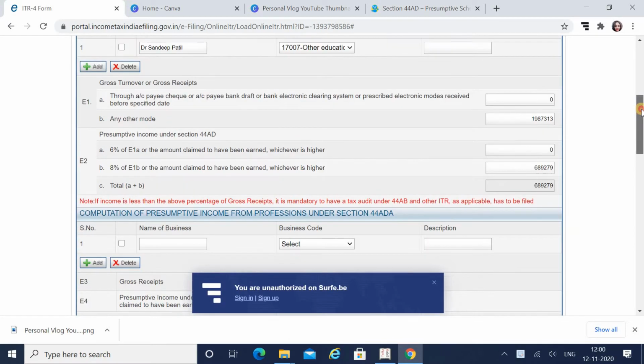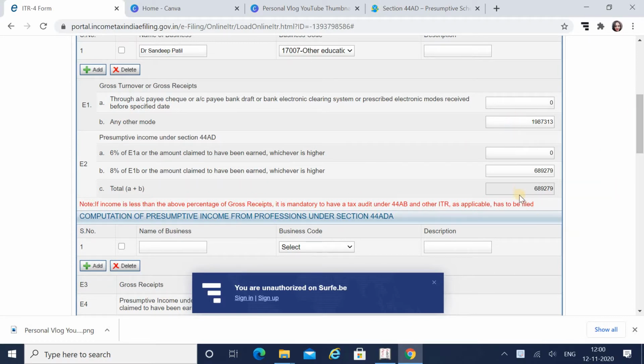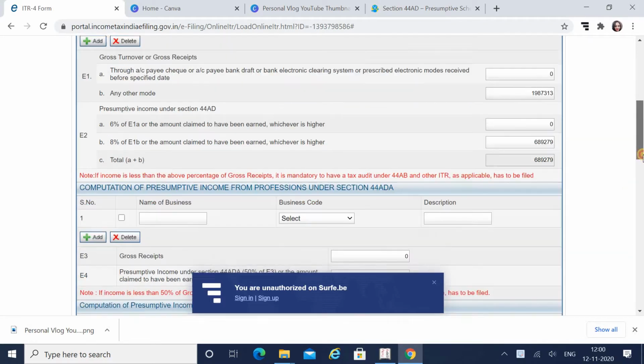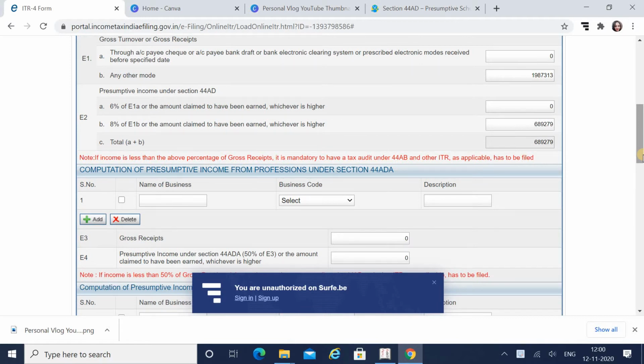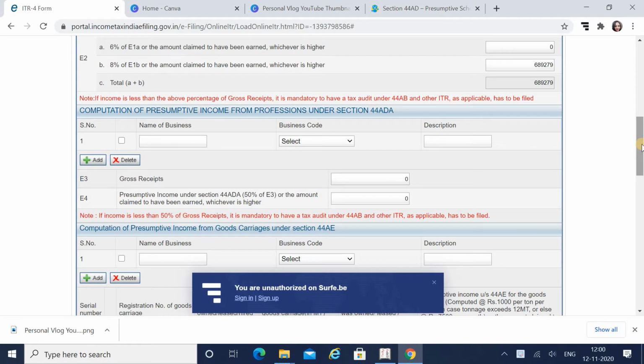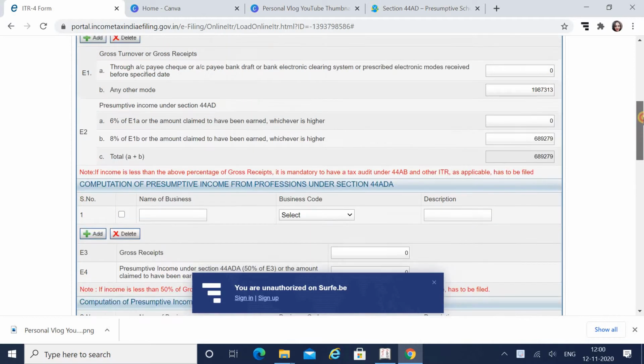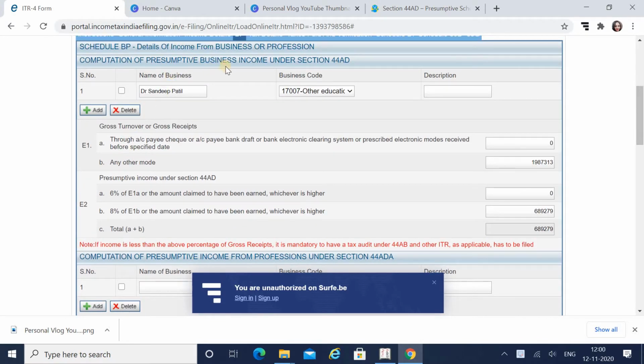Now in my previous video I entered the turnover as well as the income, which is more than 8%, that is almost 34%, which we have calculated on the basis of our Tally record, meaning the actual accounting done. As I told you, there is no requirement for maintaining books of accounts under section 44AD, but if you are doing your accounting and maintaining your records, then also you can file under section 44AD. There is no hard and fast rule. So this was about the computation of presumptive business income under section 44AD.